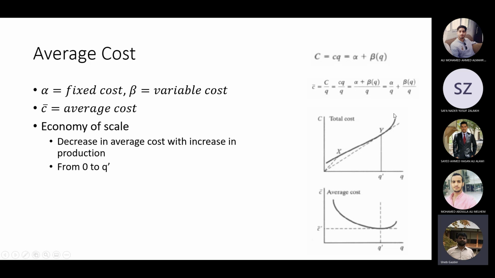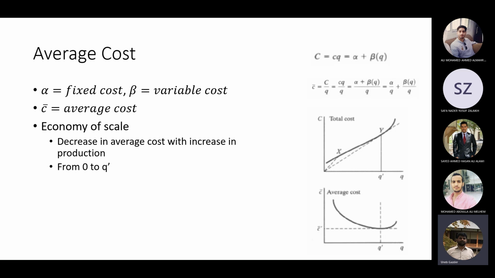You may be producing 10 units extra, but the cost is increasing maybe 3 or 4 times. Maybe you are producing 10% extra output, and the cost is increasing by 50 to 60%. That is what is happening after Q dash, and this is what we call the law of diminishing returns.